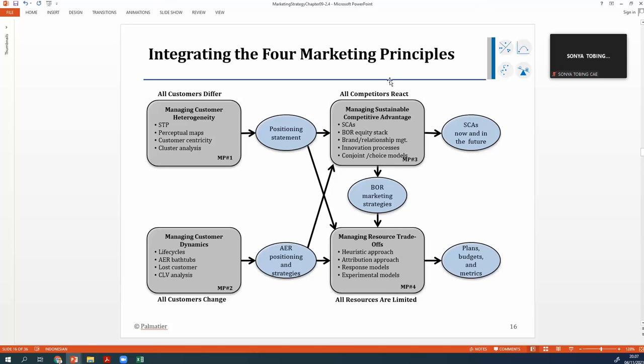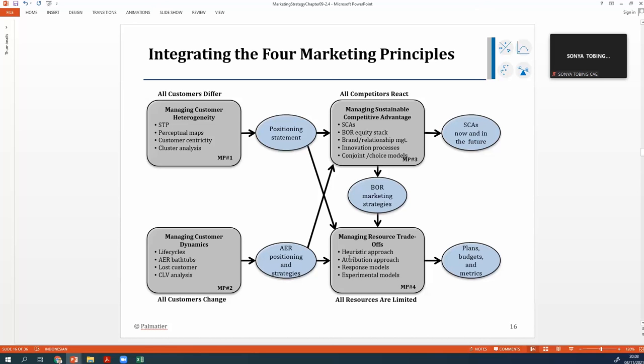Given that competitors react, we need to manage sustainable competitive advantage by using the position statement and the acquisition, expansion, retention strategy as inputs. We develop the brand, offering, and retention relationship equity stack, using conjoint analysis and choice analysis, and these BOR strategies go into managing the resource trade-off.